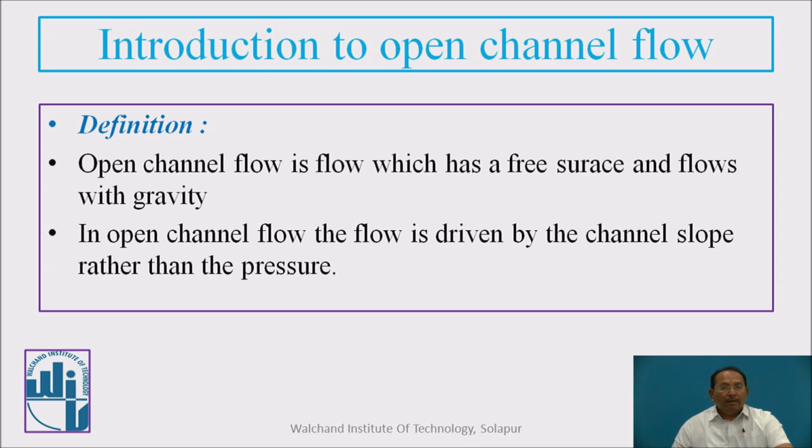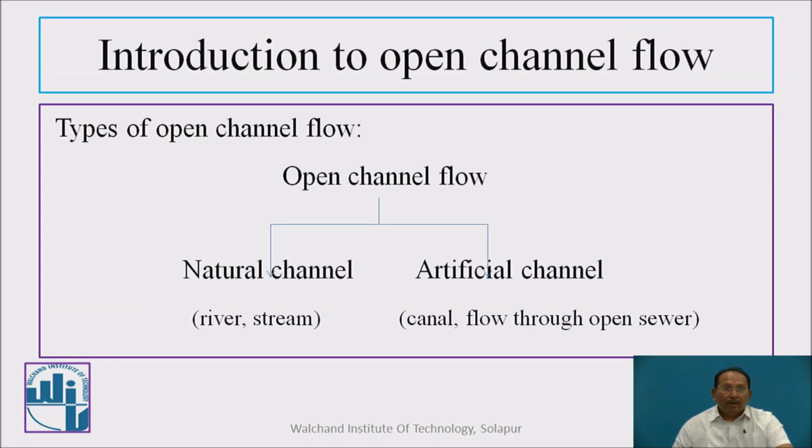Now here the word slope comes, and you all are very well aware about the different types of slopes, that is mild, critical, steep, adverse and horizontal. Open channel flow is broadly classified into natural and artificial. Just now we have seen the figures also. In the natural, river, streams, nalas, etc. And in the artificial, it is canal, small channel sections on the field, and flow through open sewers. Now also we can see in many of the cities, flow through open sewer is in practice.